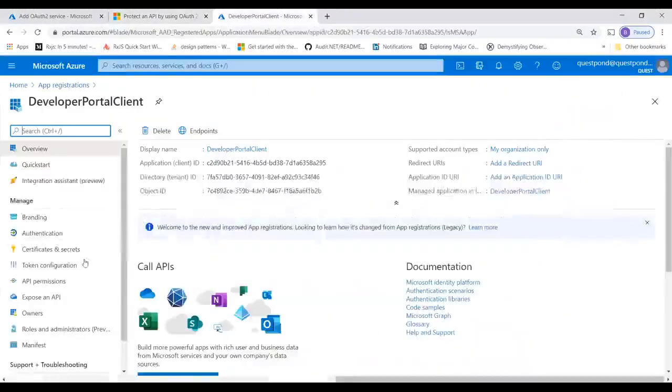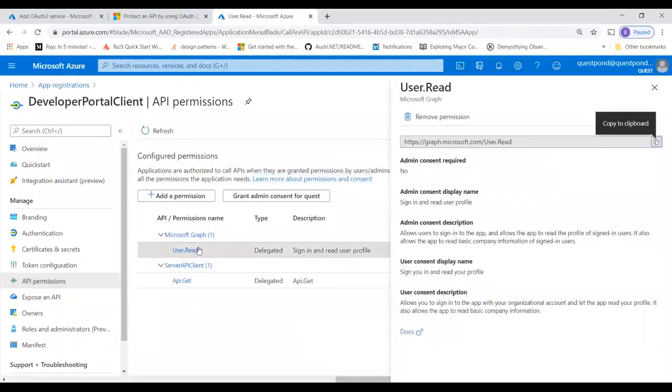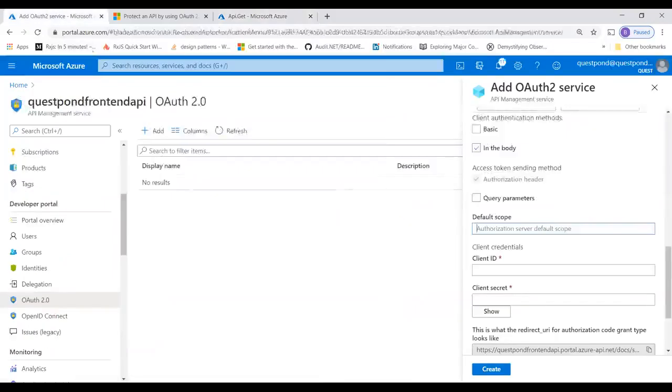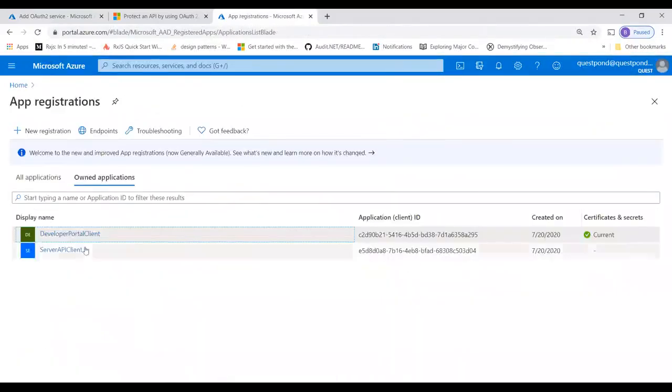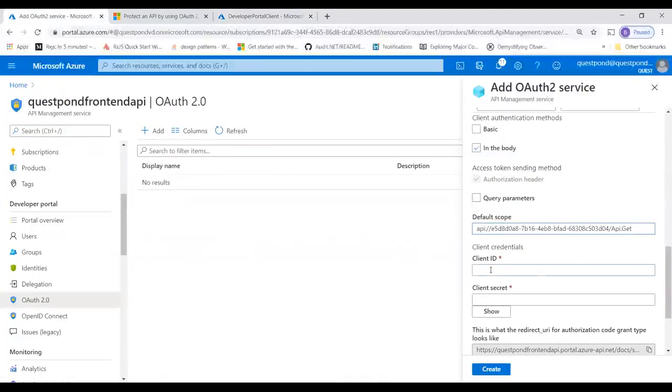So now here we had something called scope. This is the API permission, and we had this scope, right? So sorry, not this scope, API get. So this is the scope he will have access to. Client ID, what is your client ID? So the client ID is the developer API client ID. That is a client. What is the secret key? The one which I've copied on my notepad. I'll just paste it.